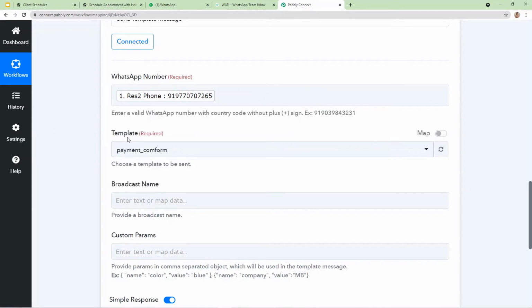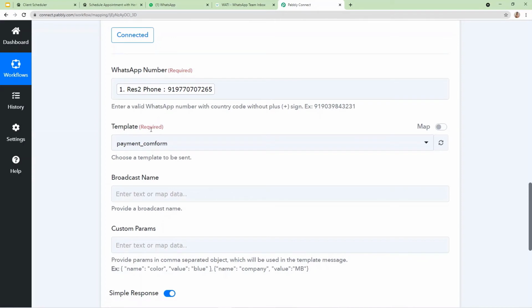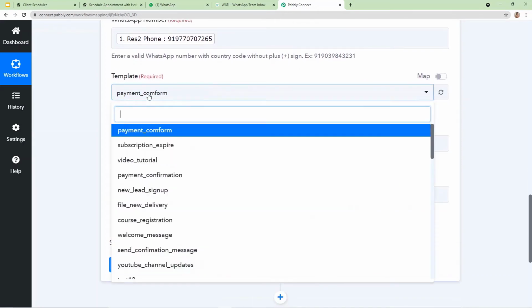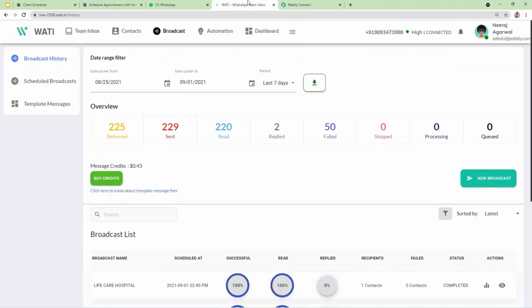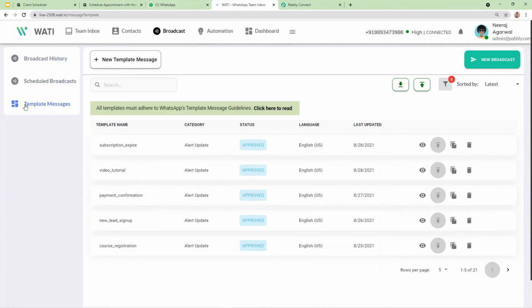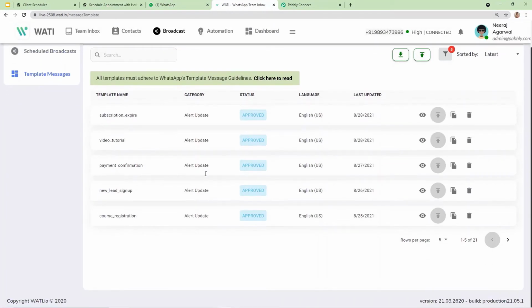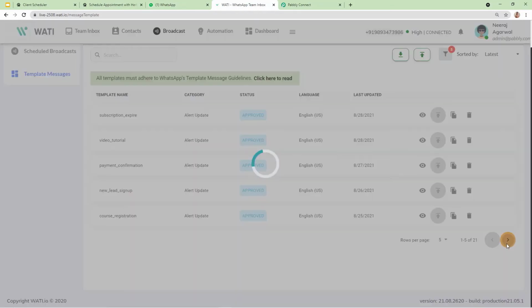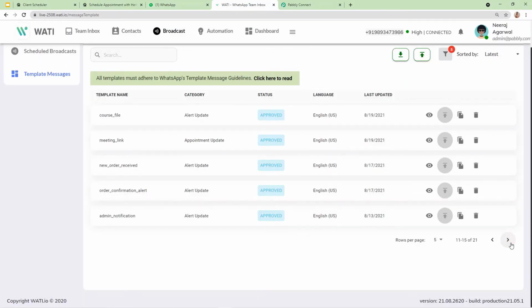Now the second thing here is template required. Here you can see these are all the available templates of my account. Let me show you from here. Now you must be thinking, what are templates? Templates are the same messages which you are planning to send from WhatsApp. Here in broadcast, on this option template messages, you can see these are the already available templates of my account.